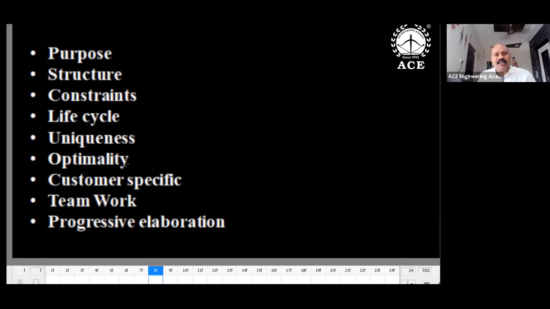Optimality: why do we use optimality? The project requires a lot of resources. We find problems with resources. Limited resources are available. That's why we have to optimize. Elimination of waste is one of the important slogans worldwide now. Elimination of wastage or proper utilization of resources, that is nothing but optimality. How best you can use the resources, that is nothing but optimization.